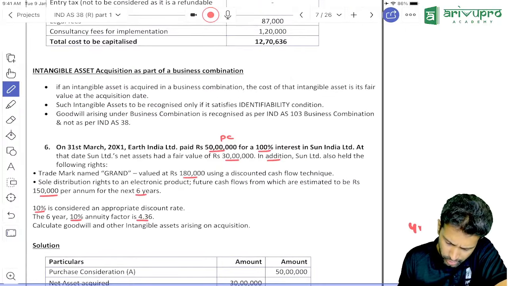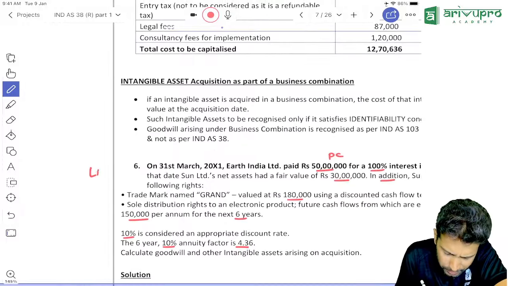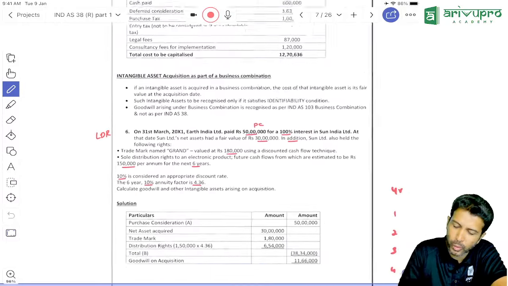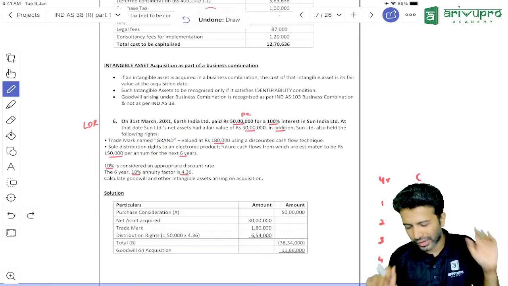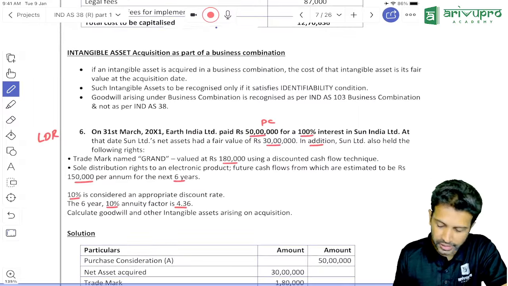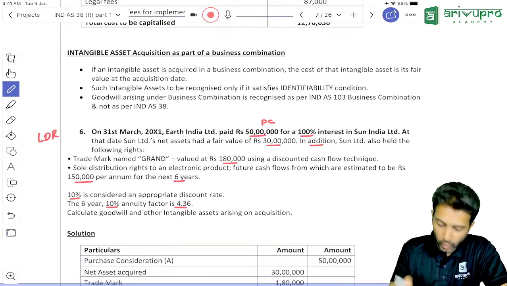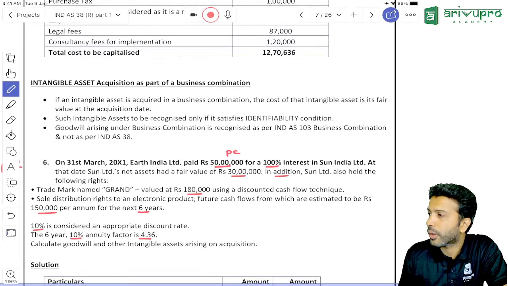Okay. Maybe this one also I'll keep as an LDR. All these are simple questions. Once I go to IND AS 103, these will be pretty straightforward ones. But for the time being, we can keep this as an LDR. That's fine. Okay, so let's see what we can learn from question number 6.